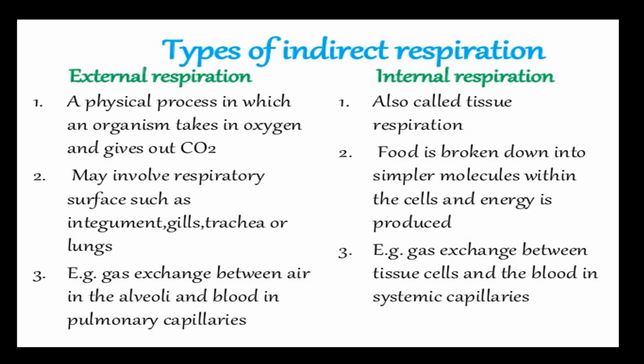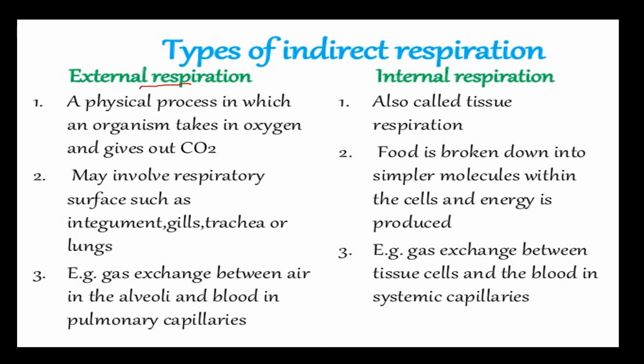So, the types of indirect respiration. In indirect respiration, it requires respiratory organs. And here it is of two types, external respiration and internal respiration. External respiration occurs by the respiratory organs, that is, it involves the lungs or trachea or gills for transportation of oxygen and carbon dioxide between the alveoli and blood capillaries, that is, the pulmonary capillaries.